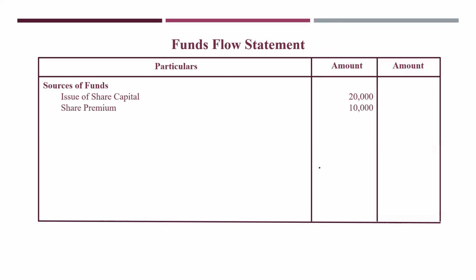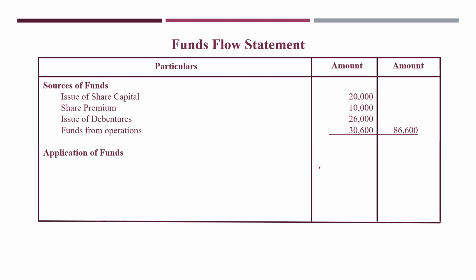It is directly given in reserves and surplus, share premium. Next transaction is debentures. You have 26,000. So that I have taken. Next, funds from operations, that is 30,600. Understood this? That's all for our sources of funds.